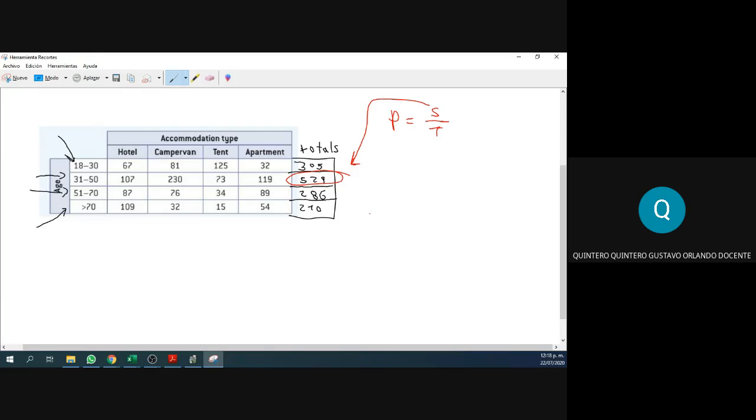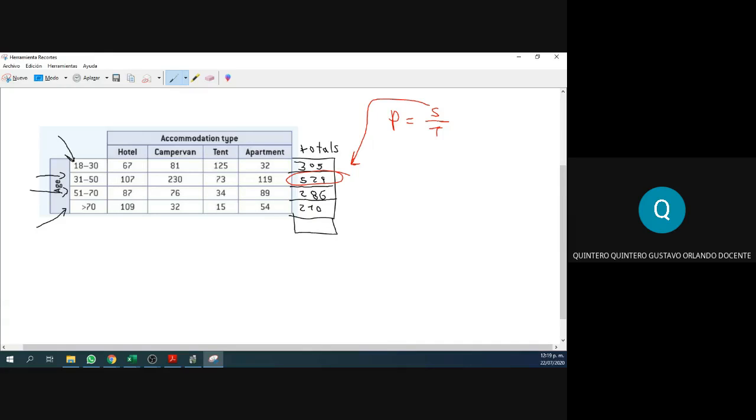That is the success. Each and every one of these 529 people will be successful. But what is our total? Okay, the total will be the total of every single amount of people. Every single person in this vacation, or I don't know, every single tourist.